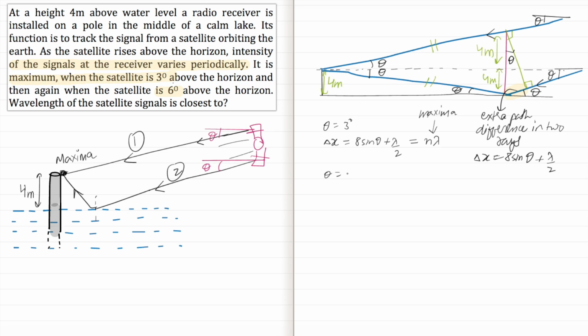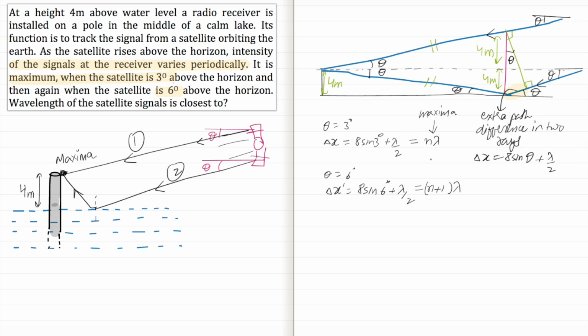Now when theta is 6 degrees, the new path difference would be 8 sine 6 degrees plus lambda by 2. In the previous case it was 8 sine theta, that means 8 sine 3 degrees. Now we have 8 sine 6 degrees plus lambda by 2, and since it is the next maxima, if that was n lambda, this must have been n plus 1 lambda. This is also a multiple of lambda for it to be a maxima, and we are writing n plus 1 because for 3 degrees it was a maxima at n lambda. So this is the next maxima, that's why we are writing n plus 1 lambda.